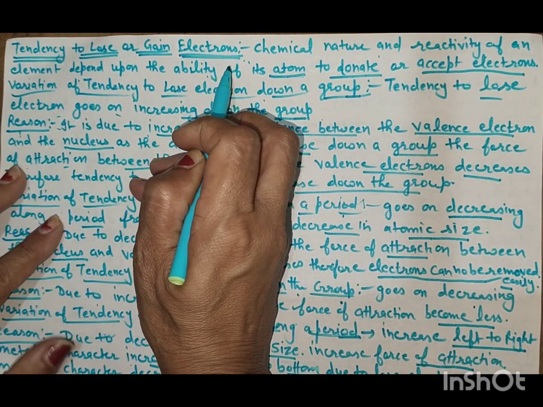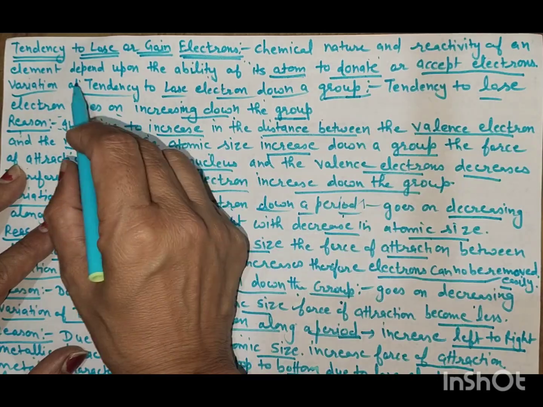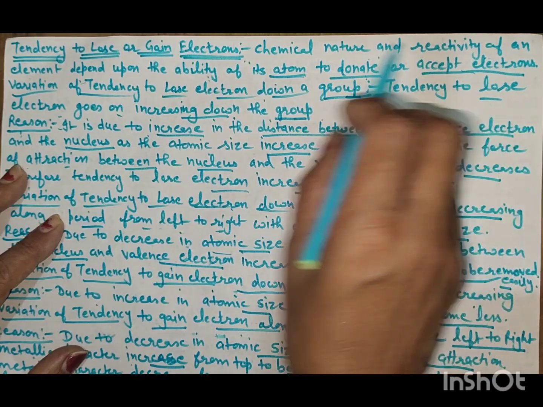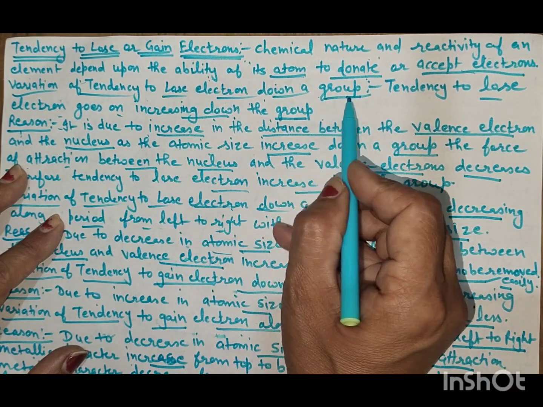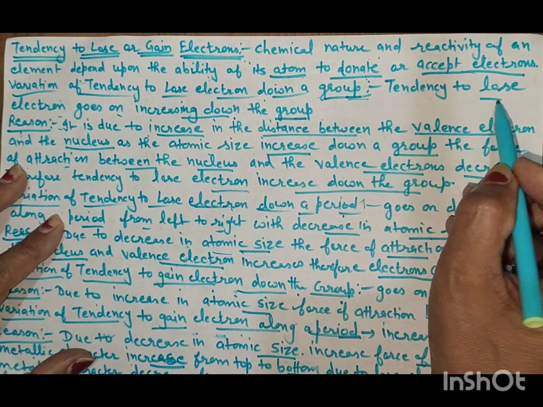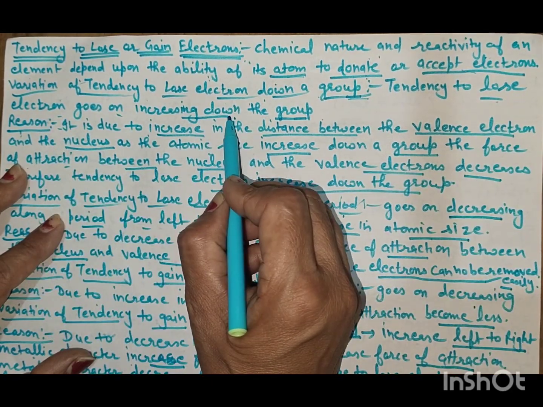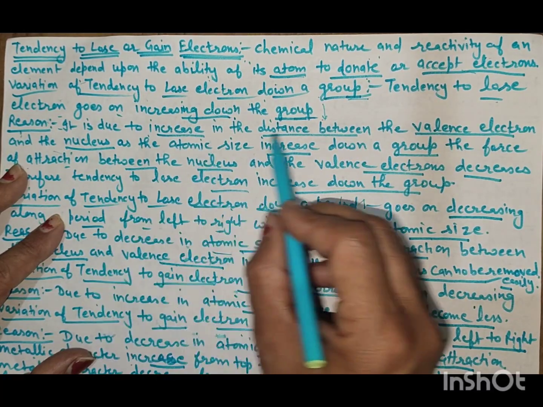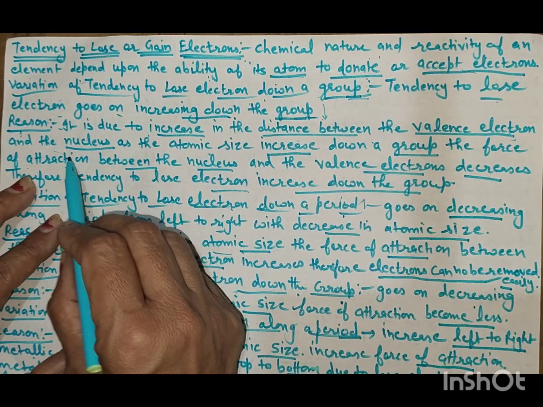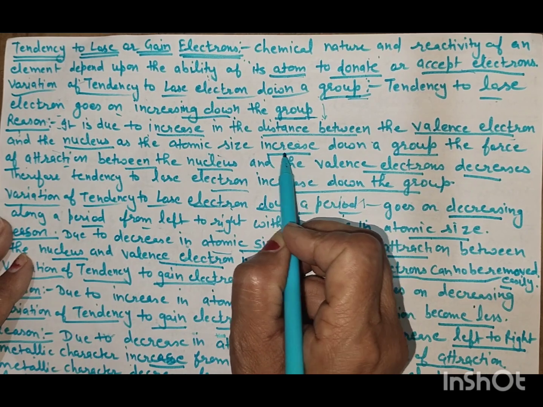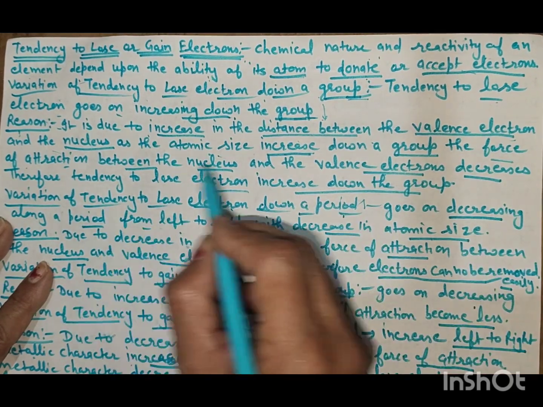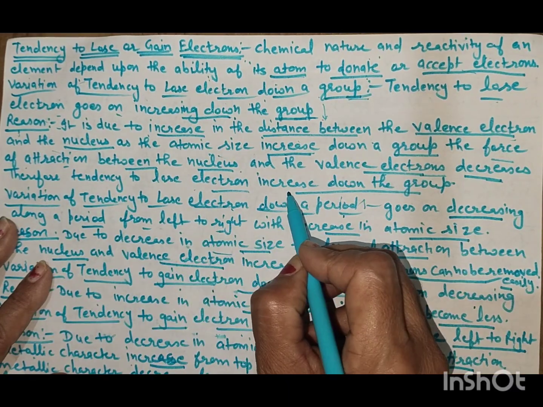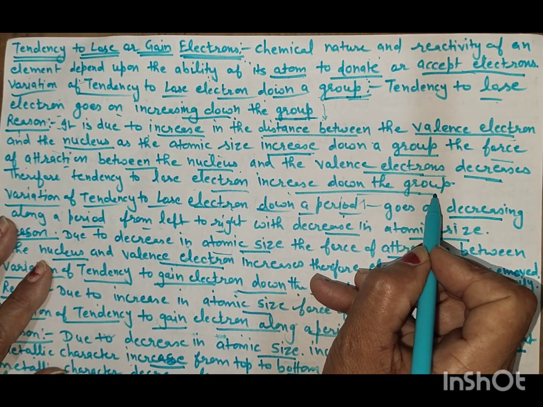Tendency to lose or gain electrons. The chemical nature and reactivity of an element depend upon the ability of its atom to donate or accept electrons. Variation of tendency to lose electrons down a group: the tendency to lose electrons goes on increasing from top to bottom because size is continuously increasing. This is due to the increase in distance between the valence electron and the nucleus as atomic size increases down the group. The force of attraction between the nucleus and the valence electron decreases. Therefore the tendency to lose electrons increases down the group.